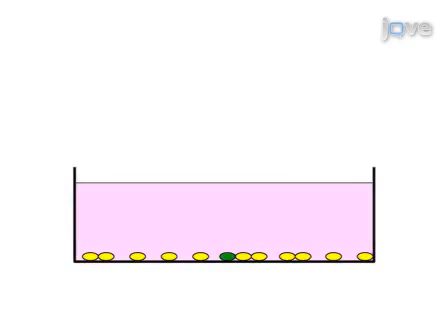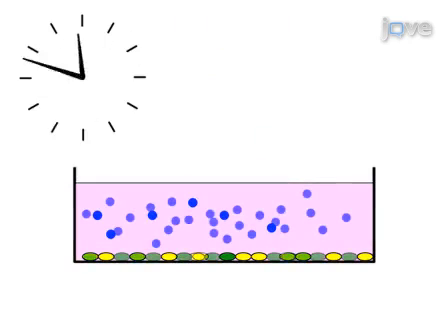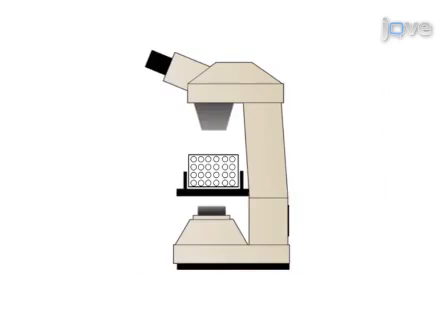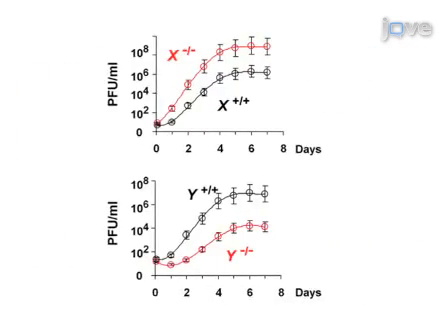To validate these findings in vitro, viral multi-step growth kinetics are examined in mouse embryonic fibroblasts. Wild-type and MAVS knockout mouse embryonic fibroblasts are infected with gamma HV68 and incubated for various times. The cells are then collected and plaque assays are performed to compare multi-step growth kinetics between wild-type cells and MAVS